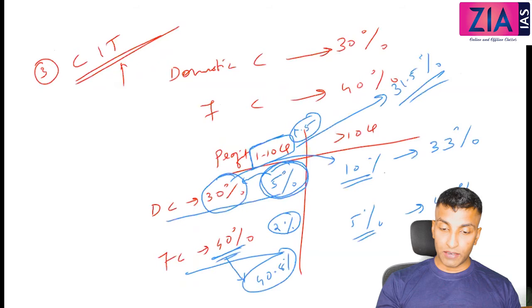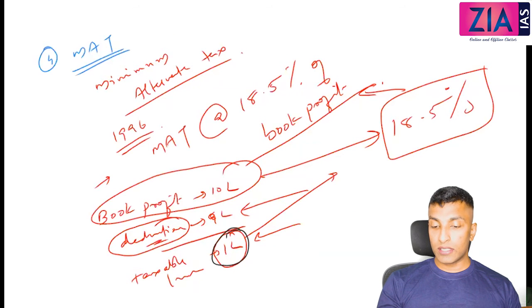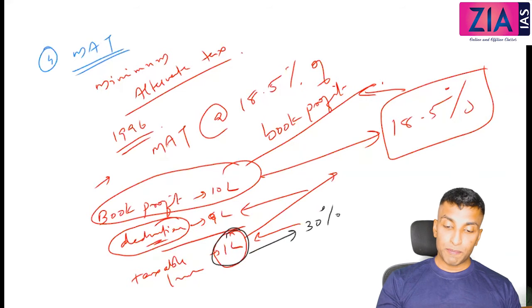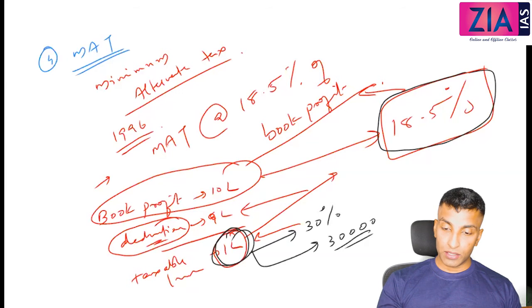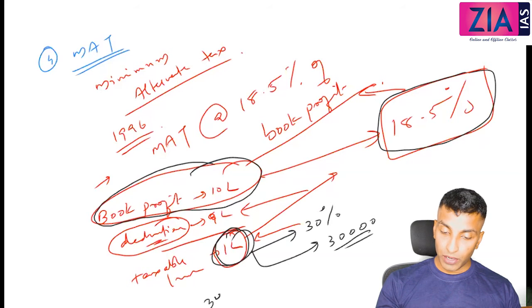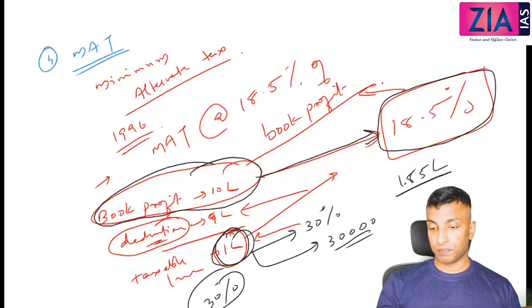Otherwise, how much do you need to pay? You need to pay 30 percentage, right? So here, what the government is saying is, if you're showing this much deduction and 1 lakh, now what is 30 percentage here? As per this, you need to pay 30,000. The company is going to pay 30,000. But the government will say, it is so much deduction, so it is beyond a certain percentage. So upon the book profit, you don't pay 30 percentage now. Pay just 18.5, but pay that on the book profit. That will be around 1.85 lakhs.